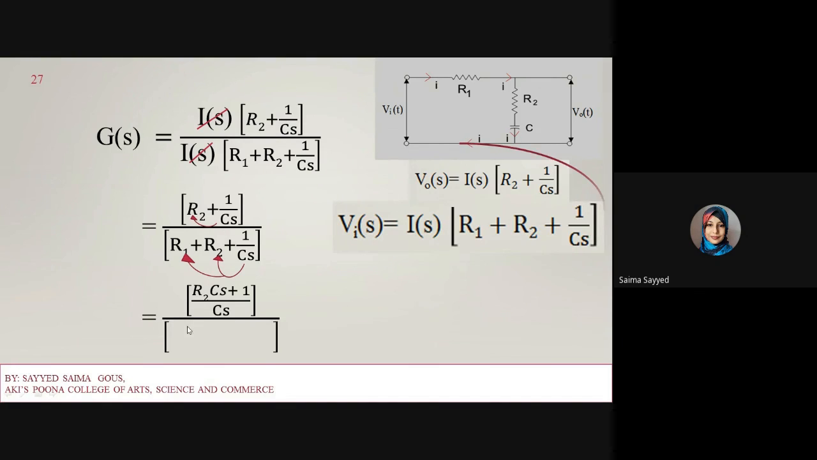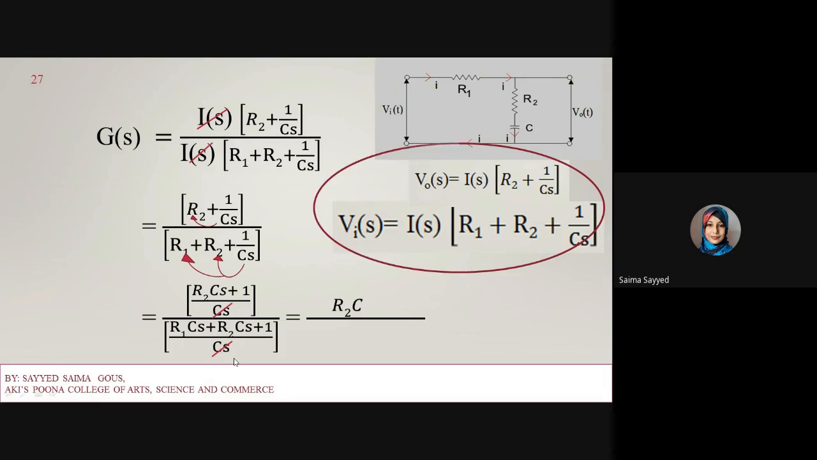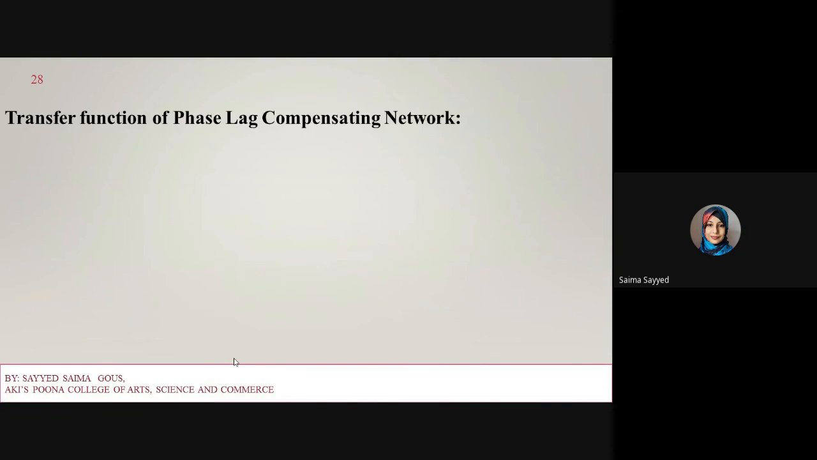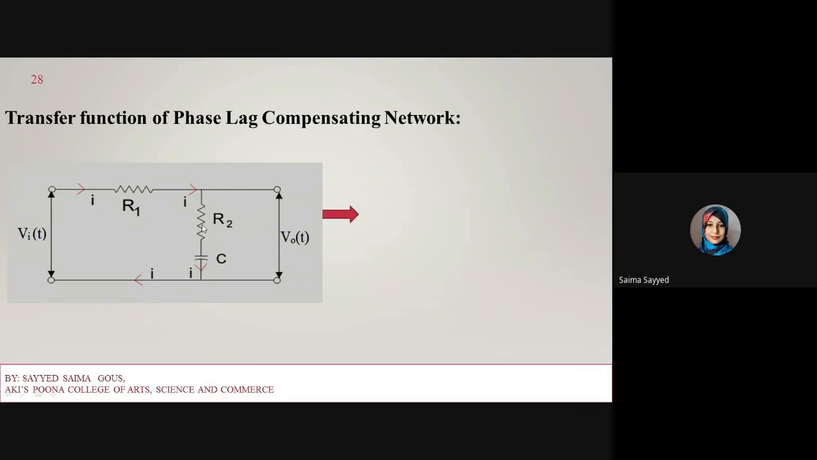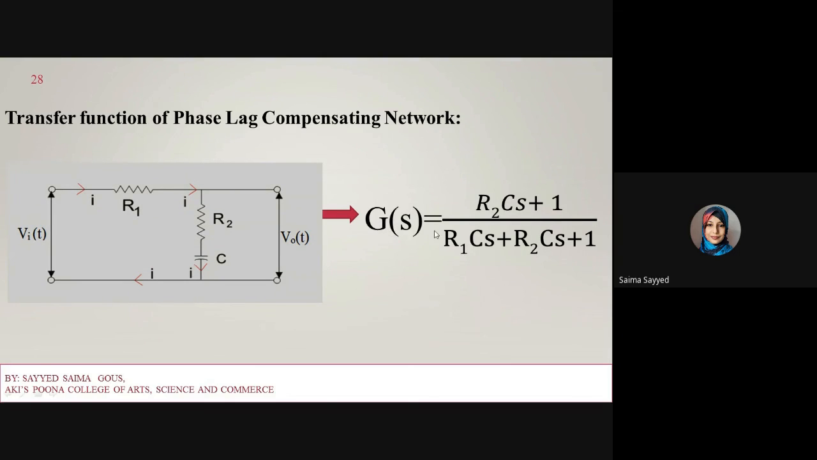over R1Cs plus R2Cs plus 1 whole divided by Cs. Now this Cs gets cancelled, so it will become R2Cs plus 1 divided by R1Cs plus R2Cs plus 1. So this is the transfer function of the phase lag compensation network, which is given by G of s is equal to R2Cs plus 1 divided by R1Cs plus R2Cs plus 1. Hope you have understood what is mathematical modeling, what is a transfer function, and examples of transfer function.